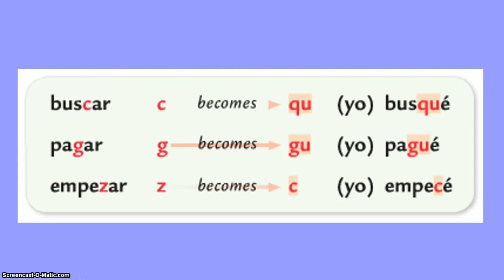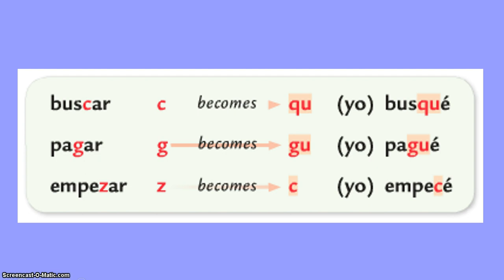Examples of these verbs would be like buscar. With car verbs, the C becomes a QU. So we say yo busqué. You'll notice we have that same C sound in yo busqué that we have in the infinitive buscar. So why did we do the spelling change? To maintain the pronunciation.